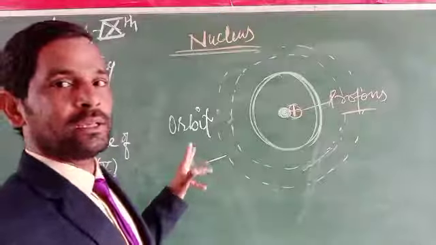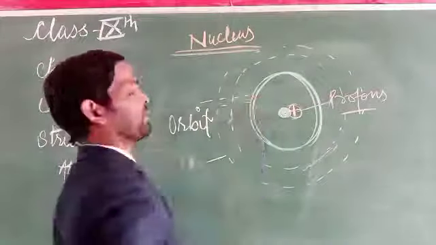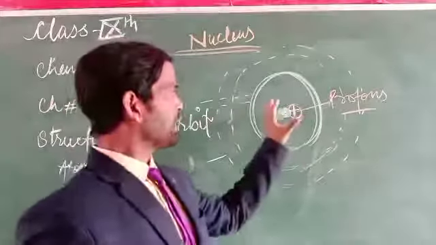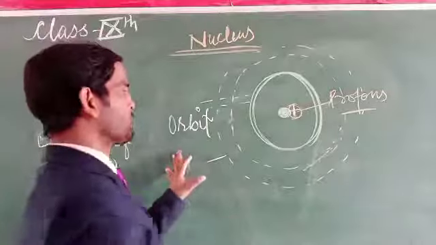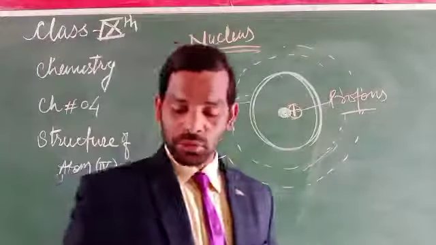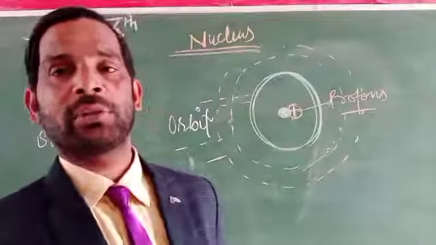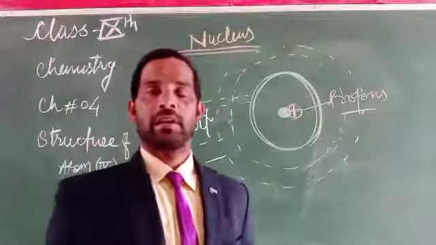So there is a bond created because the number of protons is always equal to the number of electrons. There will be a balance of positively and negatively charged particles. So why is any atom said to be electrically neutral?